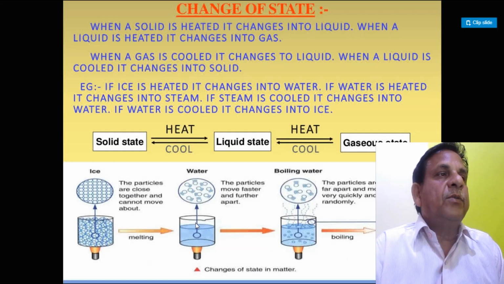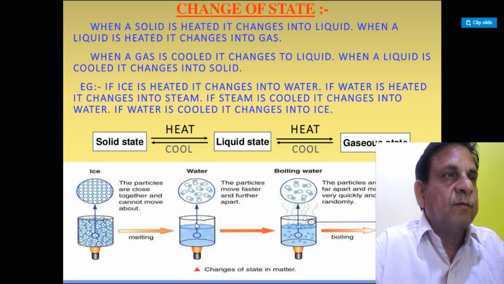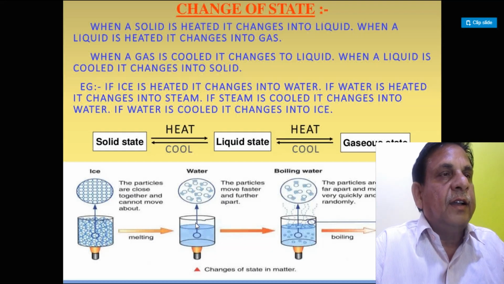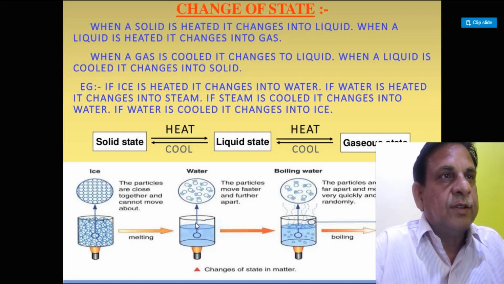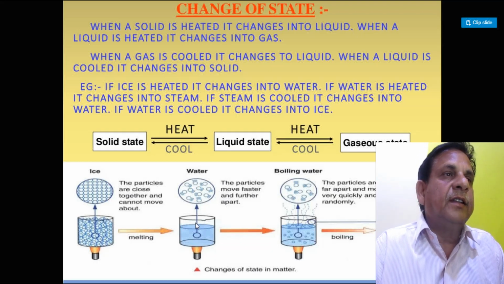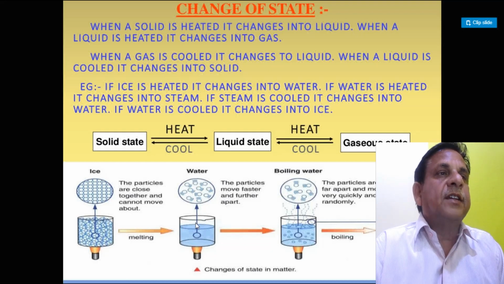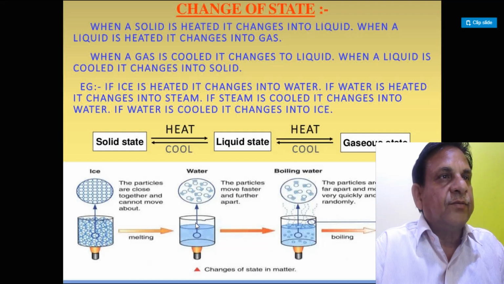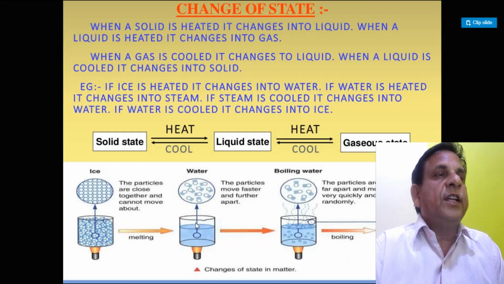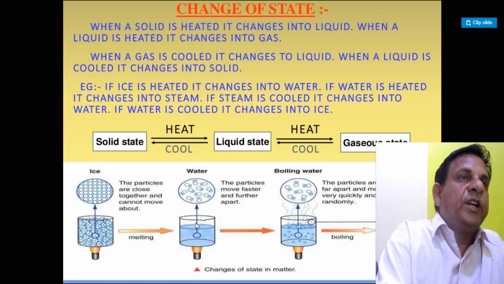When the particles of the liquid move faster, at a definite temperature the liquid shows random movement of its particles. This condition of water is called boiling. Boiling also takes place at a definite temperature. This temperature is known as the boiling point.